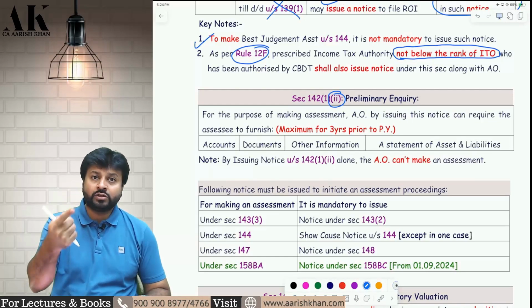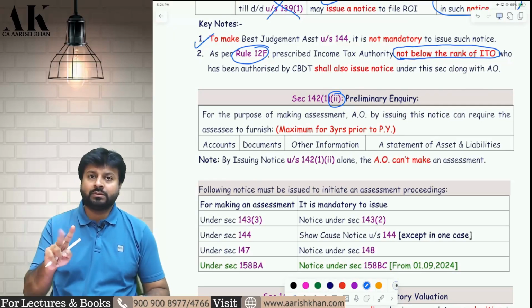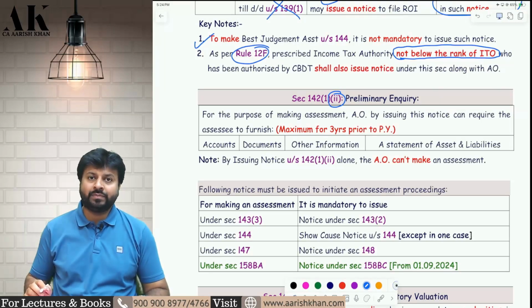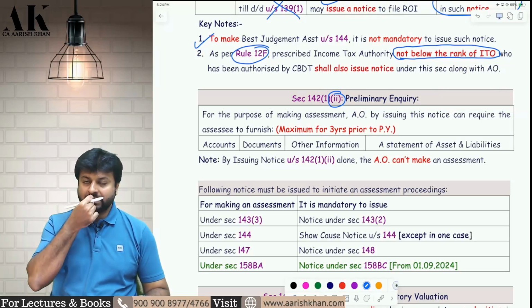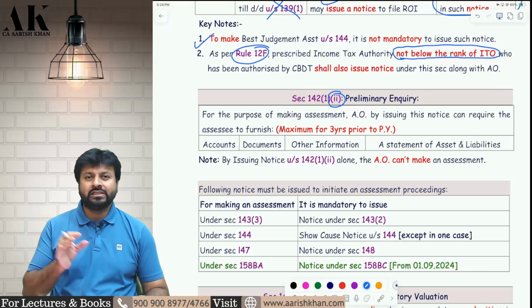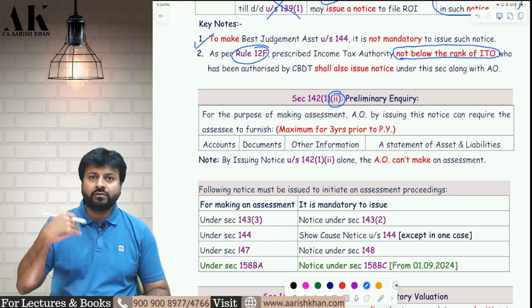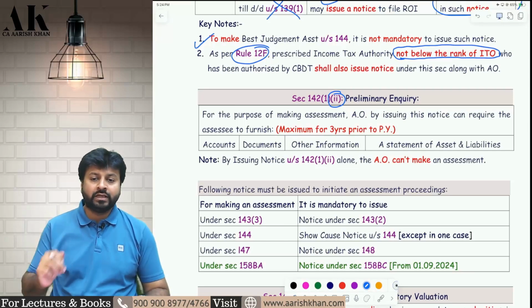Clause 1 allows you to send a notice and where you will file the return within the time specified in the notice, and clause 2 talks about doing some preliminary inquiry by the assessing officer. The assessing officer wants some information from you. That's the reason he will send you this particular notice. This notice is generally sent during the assessment to call for certain documents and information. So with the help of this notice, what all things can the AO ask for?